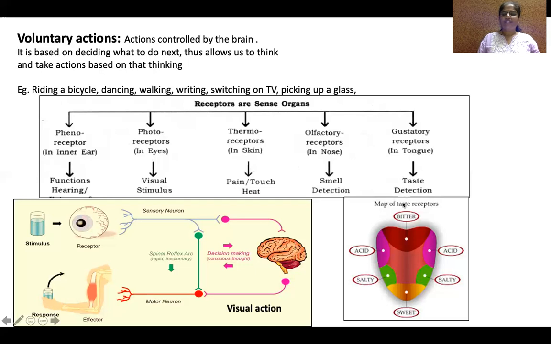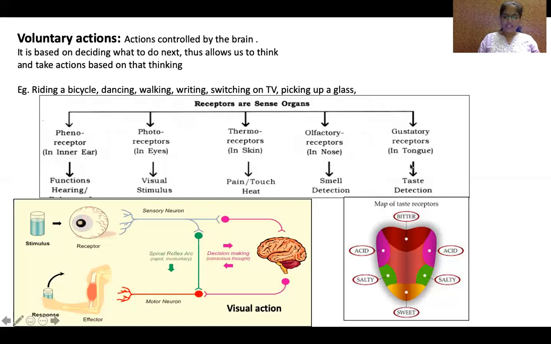For this, we'll see the receptors on our tongue. Sweet taste is felt by the tip of the tongue. And next to it, salt, that is detected here. Acids and sour taste are next to the salt. At the back of our tongue, bitterness. These are the receptors present in the tongue, which help in detection of the taste of the food. Okay, so these receptors are called gustatory receptors, present in the tongue.